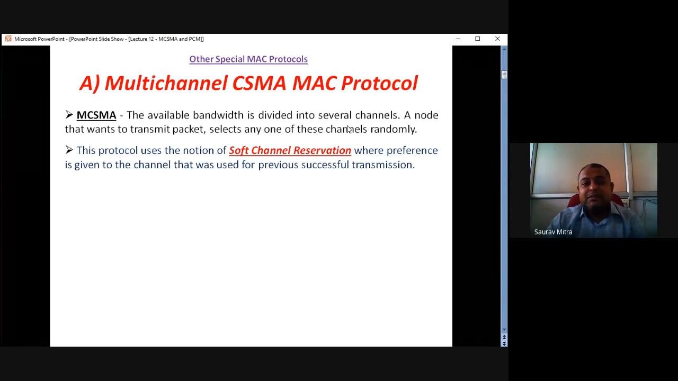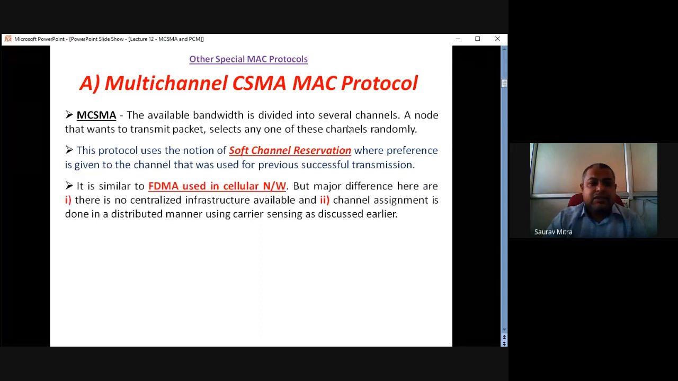That is actually decided by soft channel reservation. So the easiest answer is whichever channel it had used previously for previous transmission from the same source to the same destination, that channel will be given highest preference for current data transmission. So this is actually a protocol which is called soft channel reservation. Now, soft channel reservation will be used in case of CSMA data transmission.